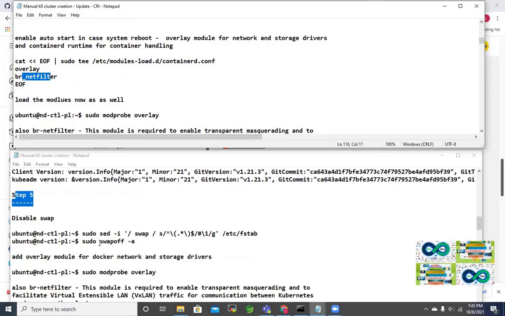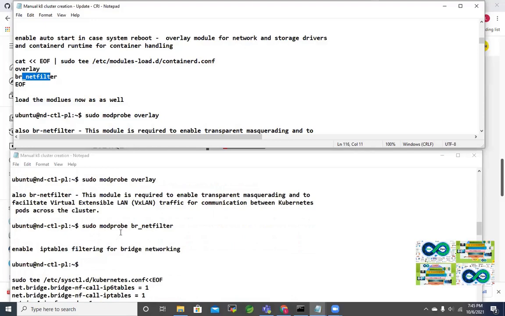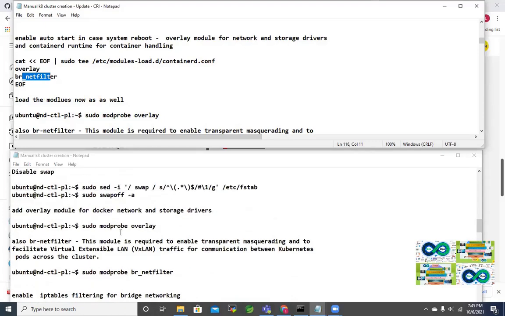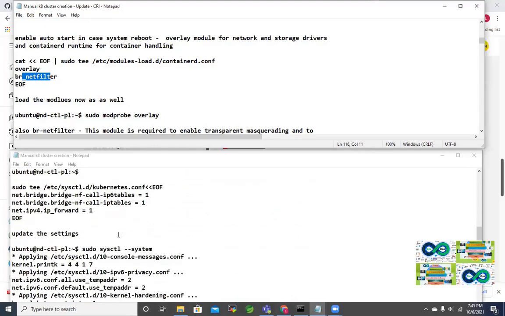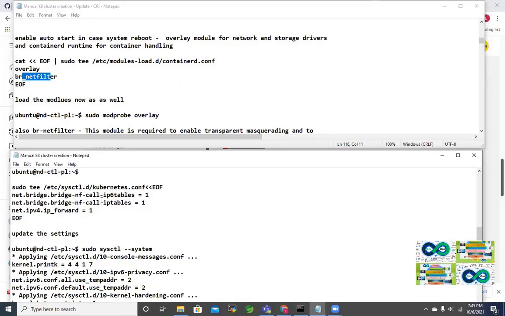Here you can see when I come to this old document, yeah, this is the command. Sudo tee, and only these network parameters are IPv6, iptables, and IP forward. But here you can see there's a new entry called containerd. Containerd is being introduced.